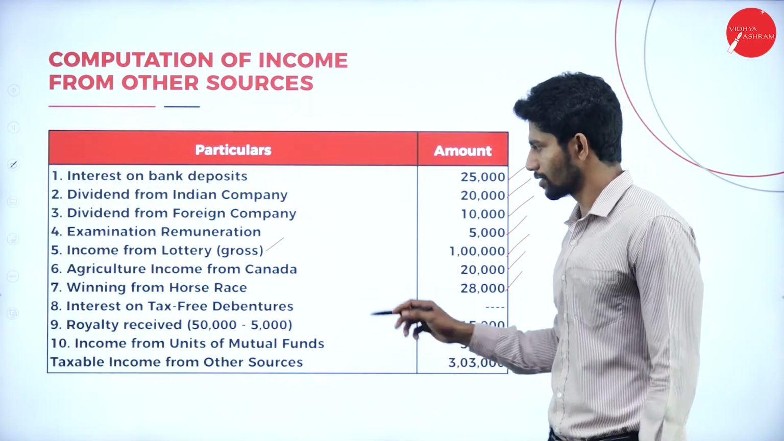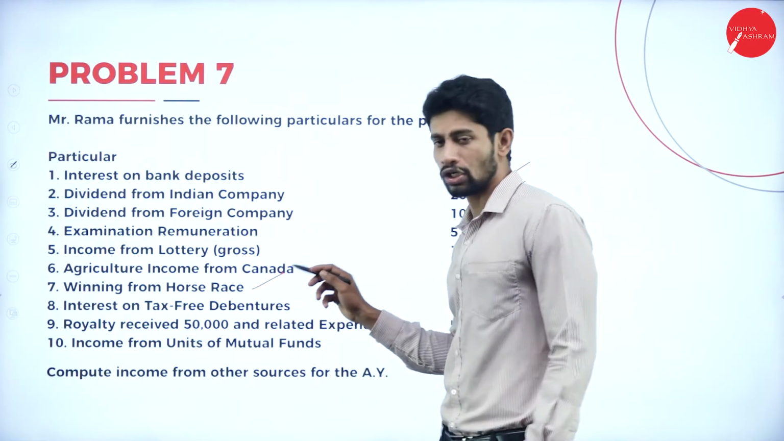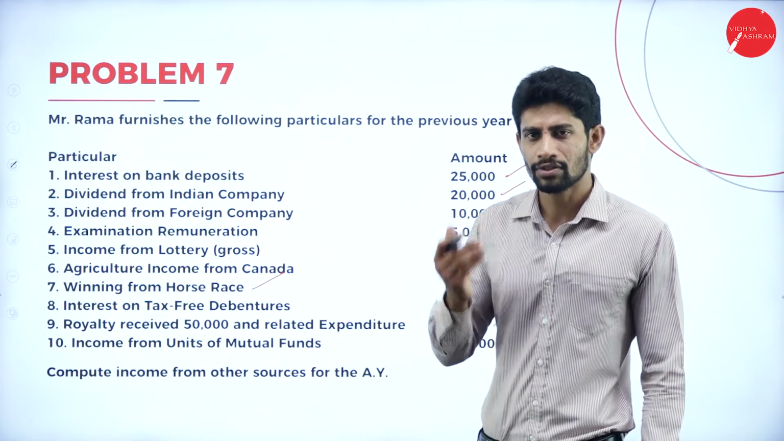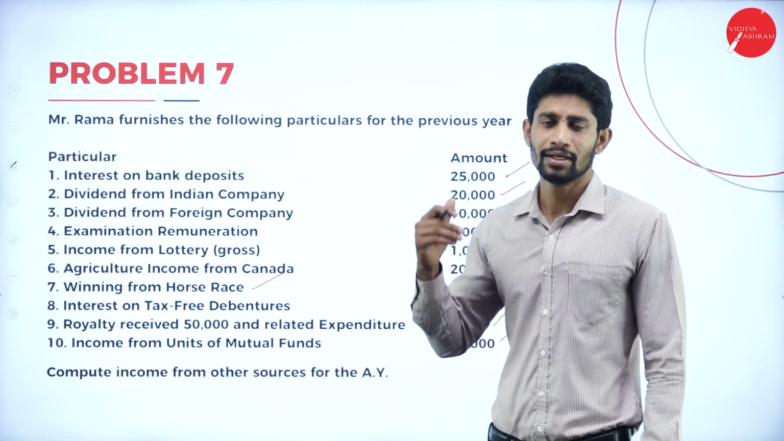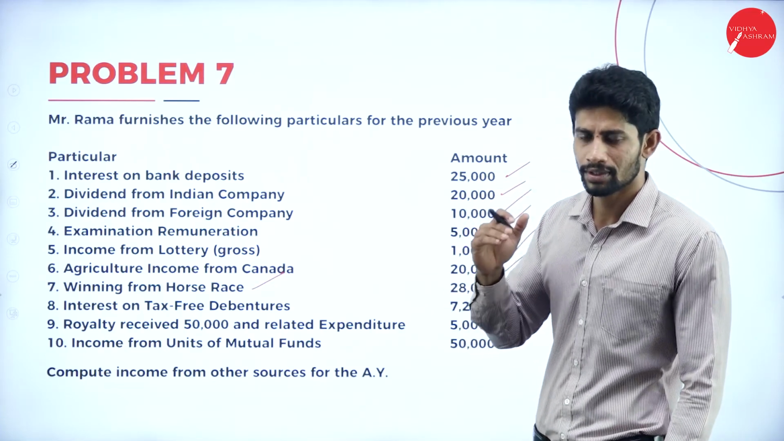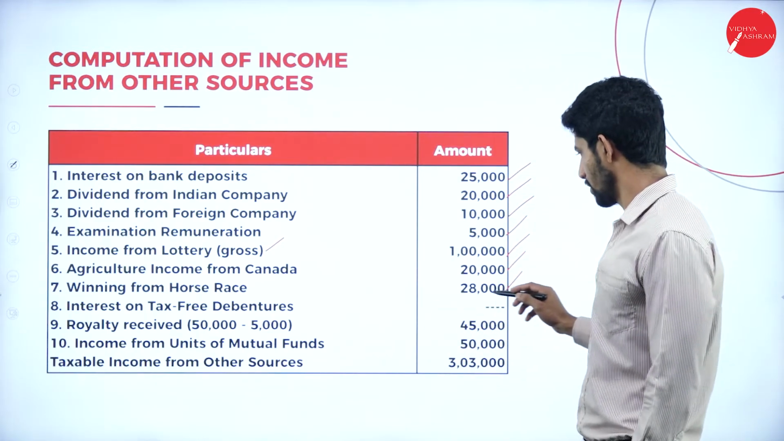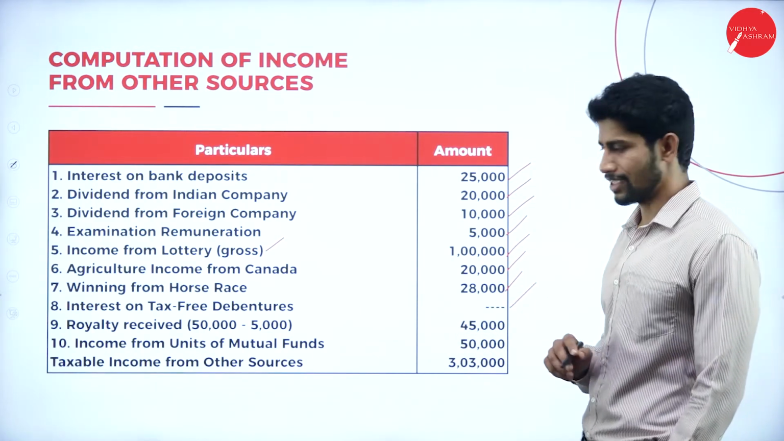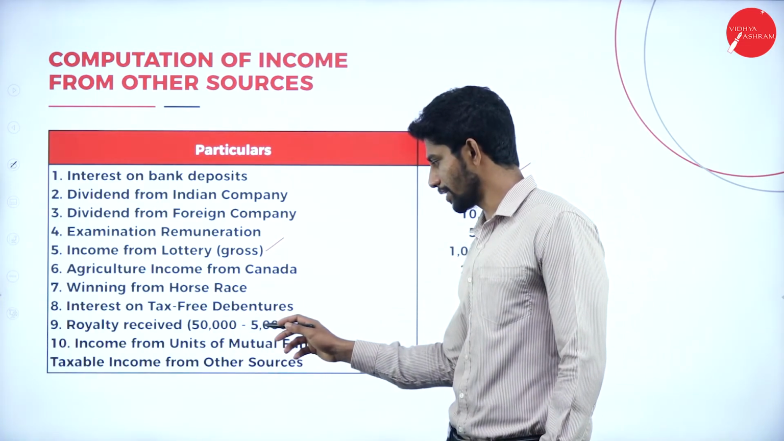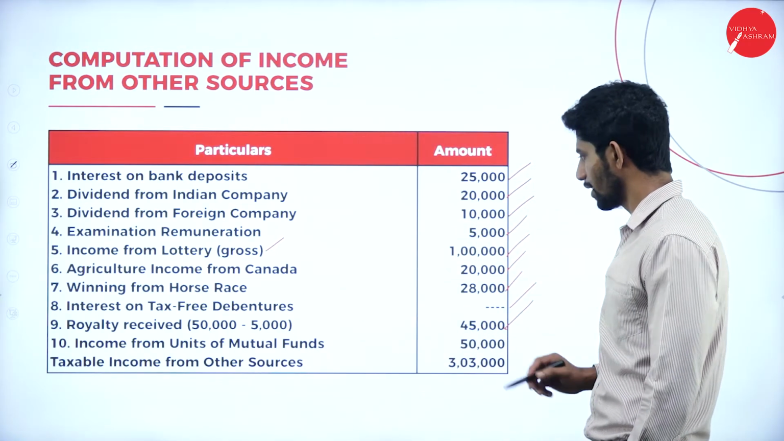Next, see, in winning from horse race, they have not mentioned that whether it's a gross value or net value. If nothing is mentioned, just assume that whatever the value is given is a gross value. Okay, if nothing is mentioned, assume that the given value is itself the gross value. Next one, interest on tax-free debentures, it is nil, exempted, need not to tax it. Next, royalty received 50,000, in that 5,000 additional expenditure relating to receiving of royalty. So deduct 5, remaining 45, taxable.